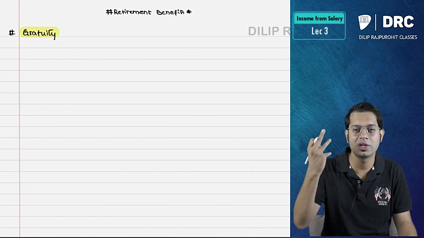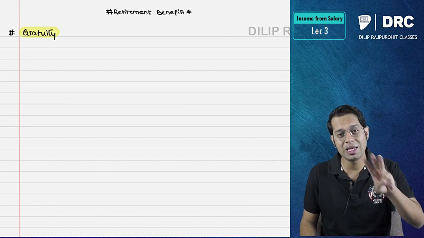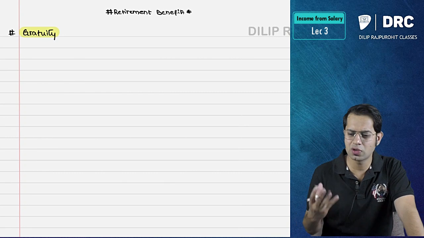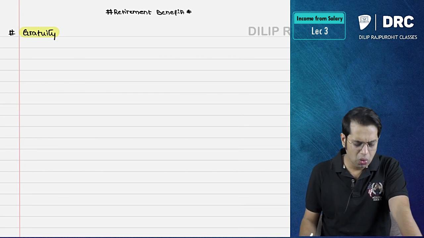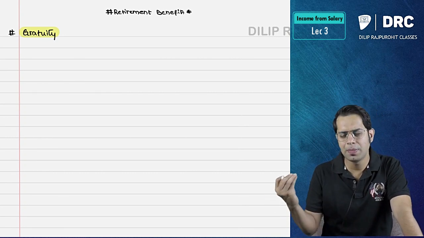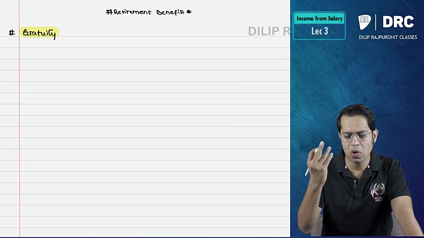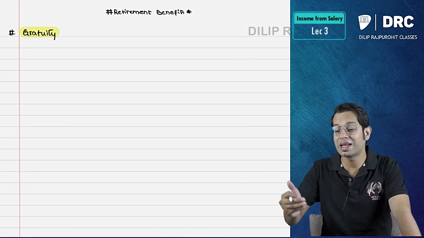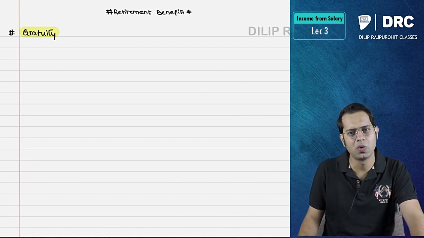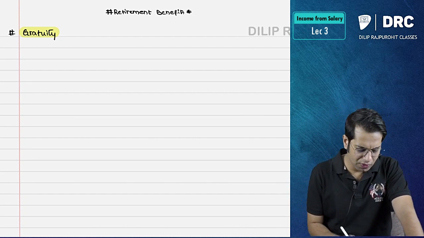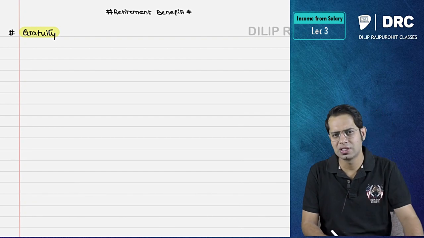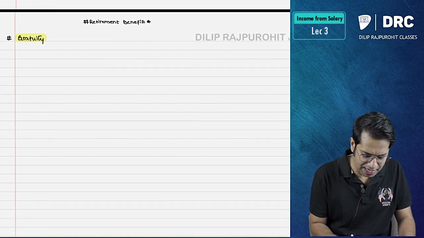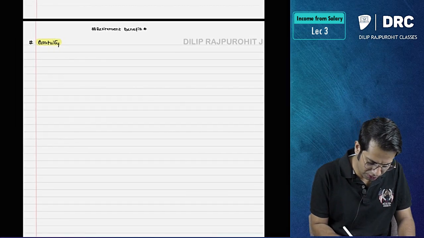Say someone is working for 30 years, so 30 years of his life he has given to the company. Out of love and affection, the employer will give him some extra amount at the time of his retirement. This amount is called gratuity. What the meaning of gratuity is, is not important for our discussion. What is important is its taxability, whether it is included in salary or not.